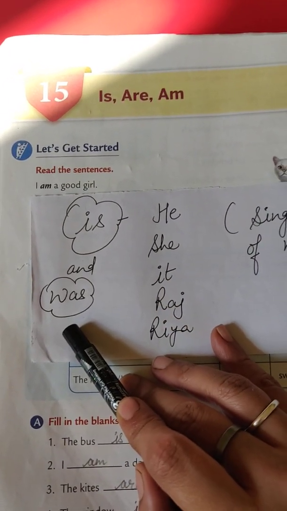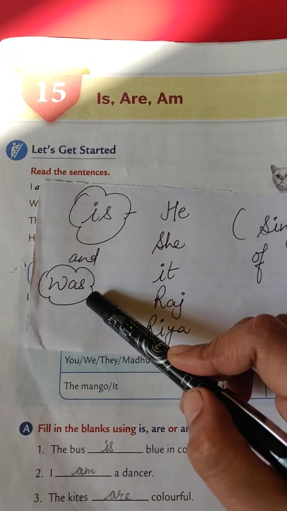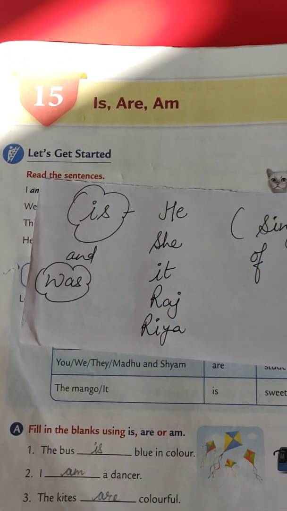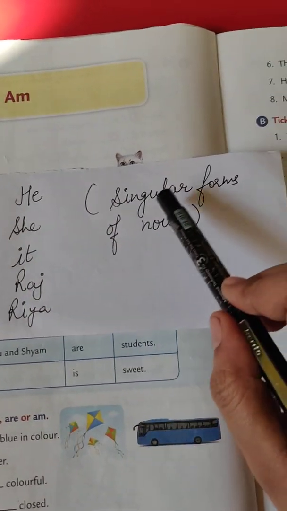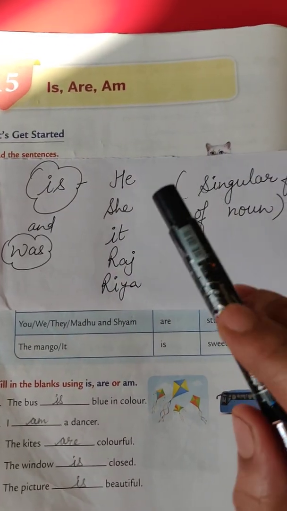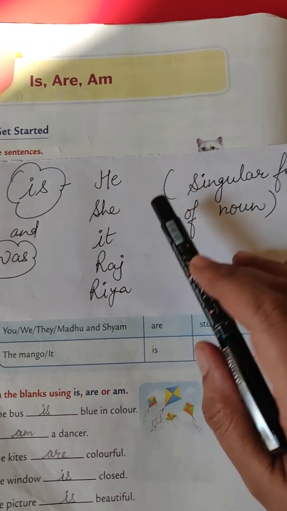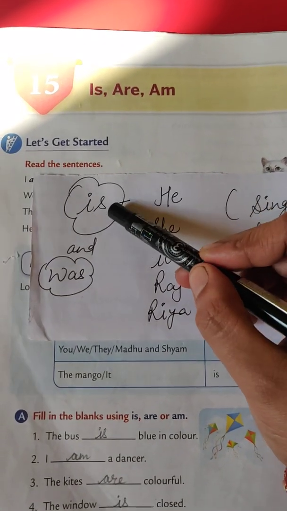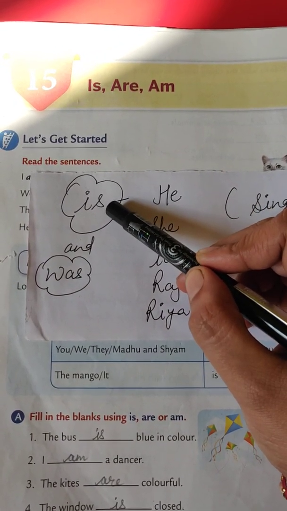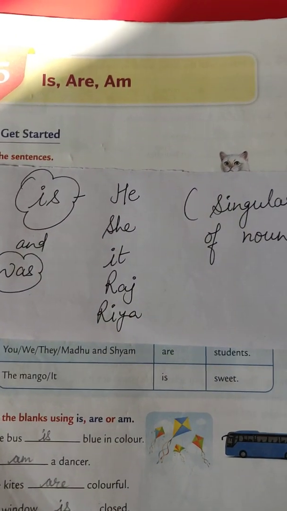So is is used in the present tense, was is used for the past tense, and for all the singular forms of nouns. The same thing will be applicable for singular forms of noun, but the only difference is that is is used in the present form and was is used for what has already happened, okay.